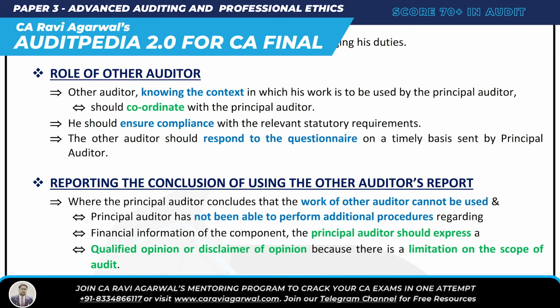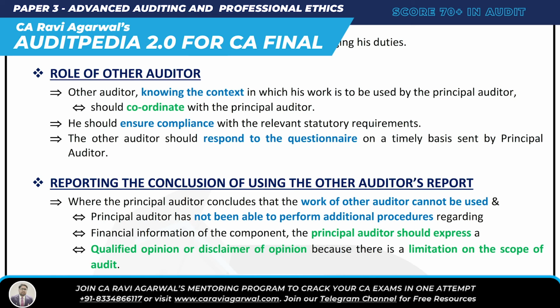He has to comply with relevant requirements as law and regulation, and then he has to respond to the questionnaire. Everything is similar. In this essay, if you understand the concept, which is the principal auditor, which is the other auditor, what do you mean by component, what is the audit procedure that you have to follow if you are going to use the work of other auditors. So, simple documentation. How do you coordinate with each other?